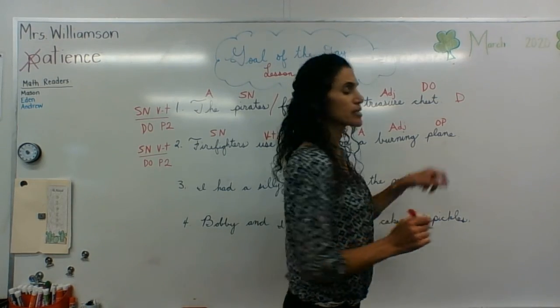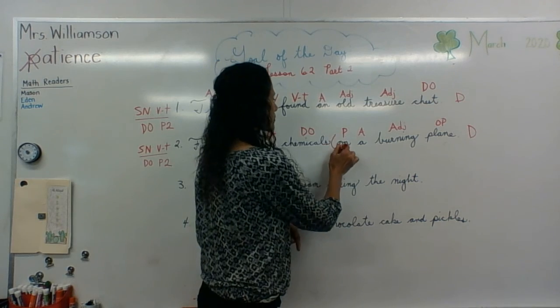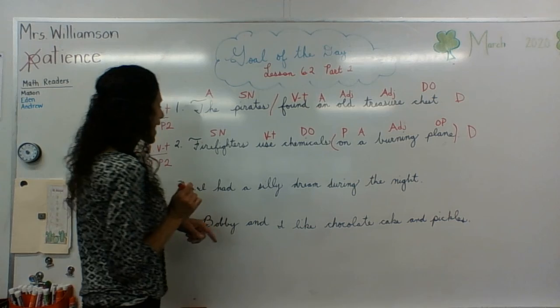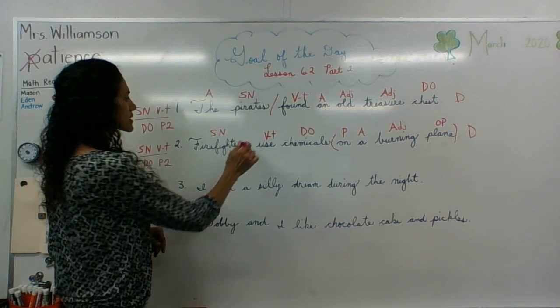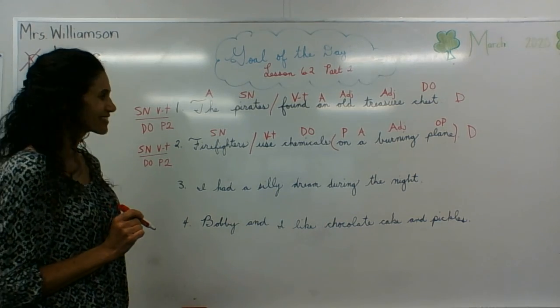Period, statement, declarative sentence. On, preposition. Go back to the verb, separate the complete subject from the complete predicate. And we're done again.